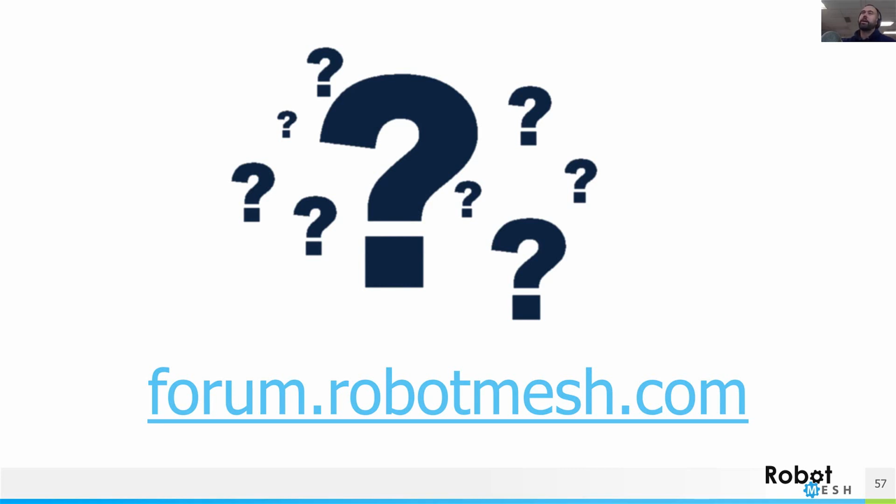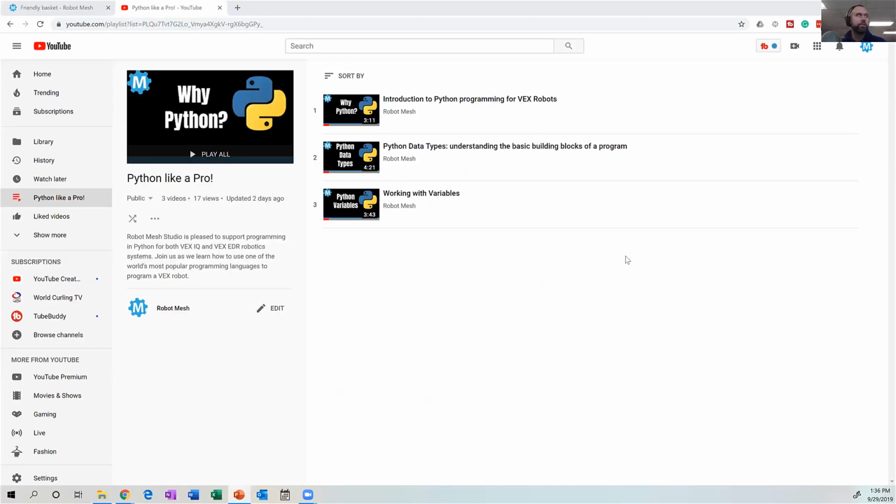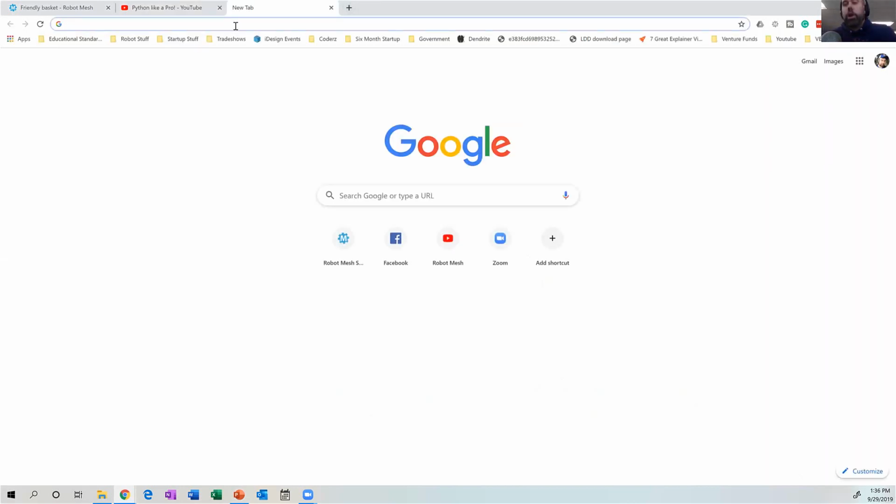Somebody has asked, would you have to pay for the software to access this offline, say at a competition? Robot Mesh has a desktop version of the software that runs completely offline. What I might do right now is just show you where that lives. Whenever possible, I highly recommend people use the online version because it tends to get updated with bug fixes a lot more frequently. The desktop version is stable, so you can use it. It just tends to be a version behind.